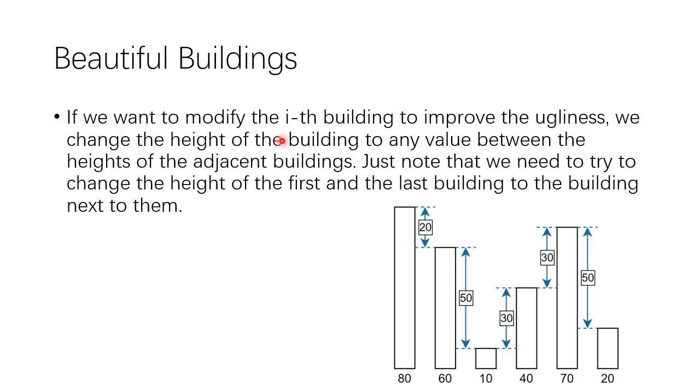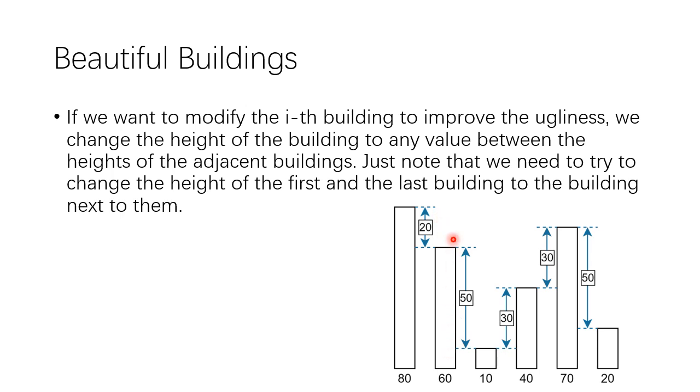If you want to modify the middle building to improve the ugliness, then we just change the height of the building to any value between the heights of the adjacent buildings. For example, if you want to change the second one, if we change the height to here, then the ugliness doesn't change, right?